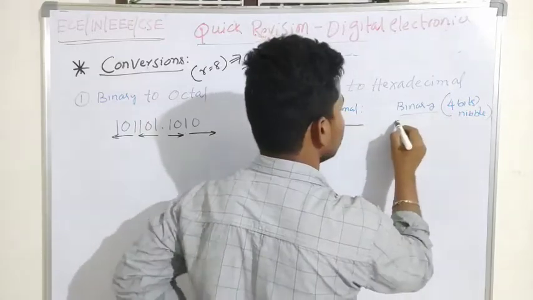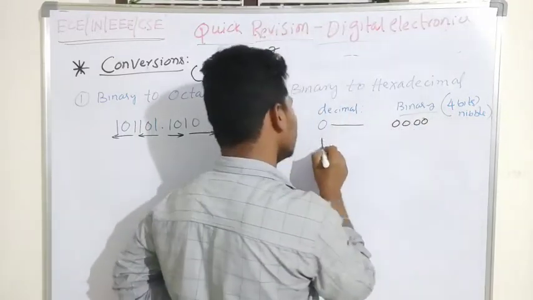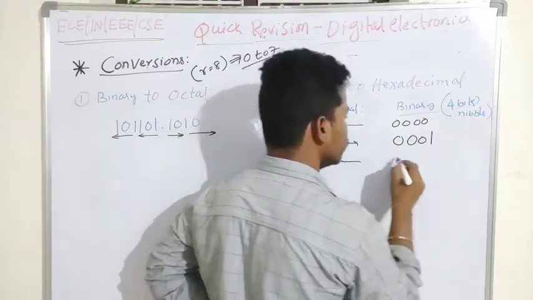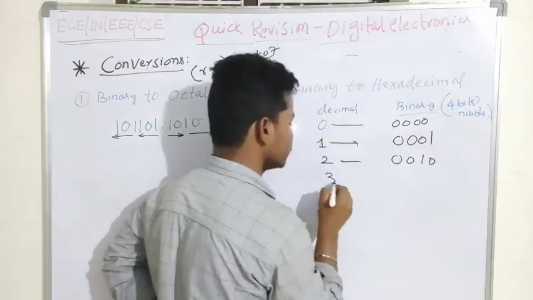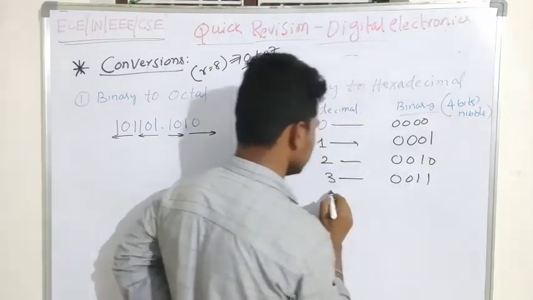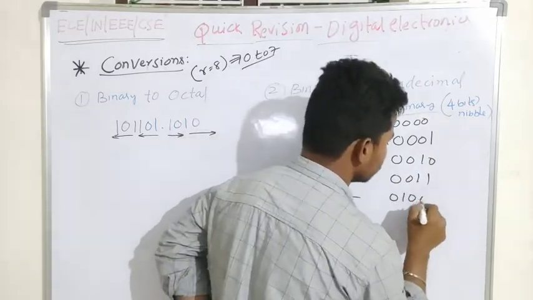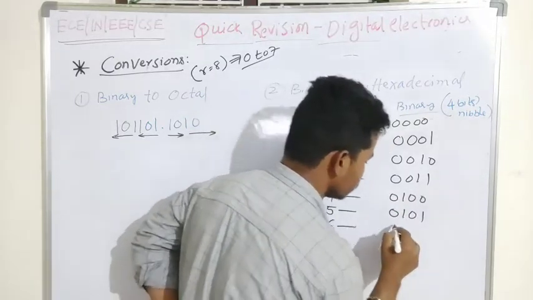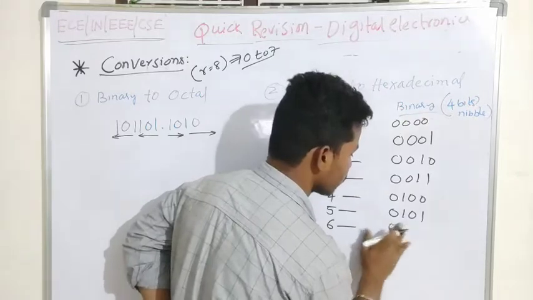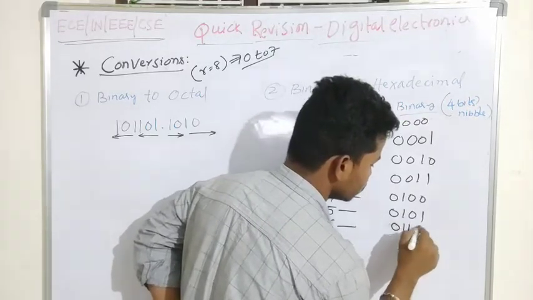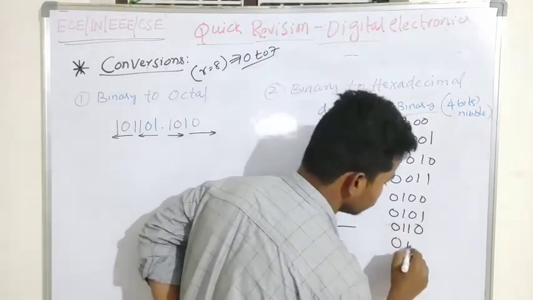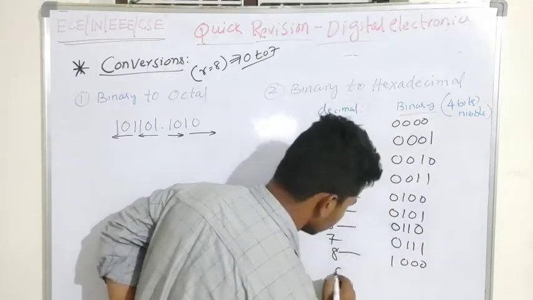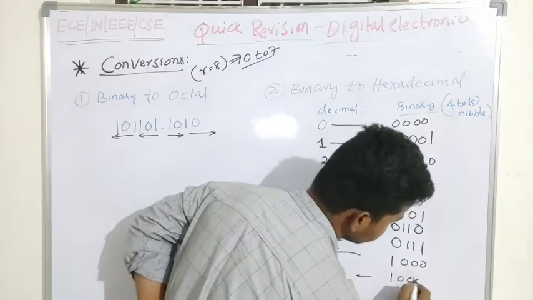So 0 will be represented with all zeros, and 1 is 0001, 2 is 0010, 3 is 0011, 4 is 0100, 5 is 0101, 6 is 0110, 7 is 0111, 8 is 1000, 9 is 1001.